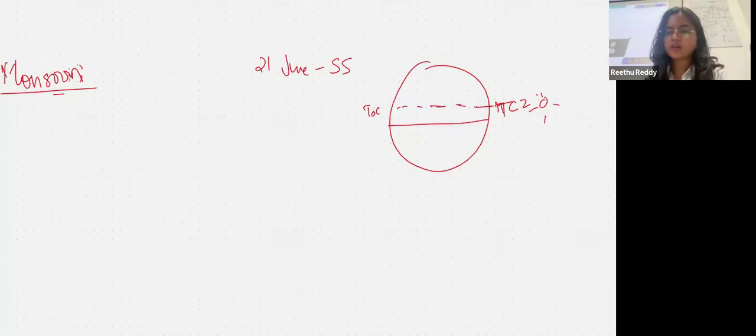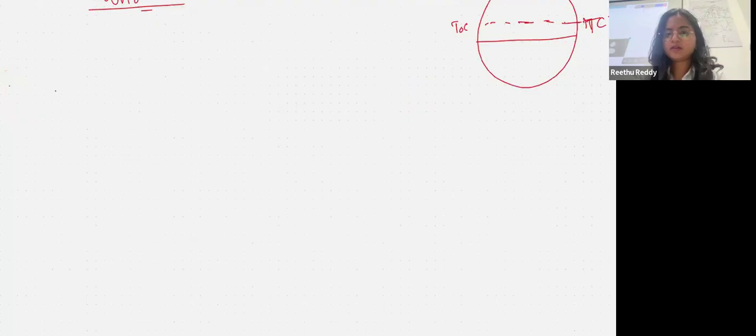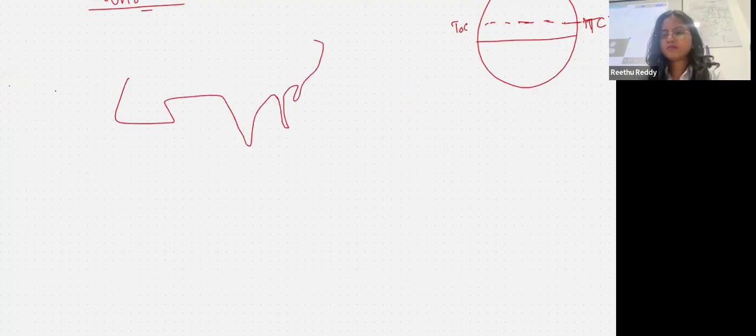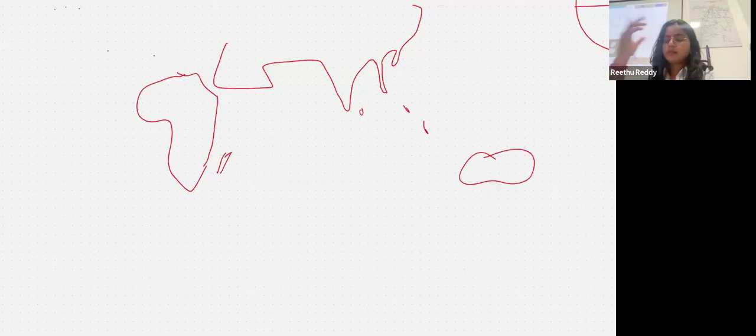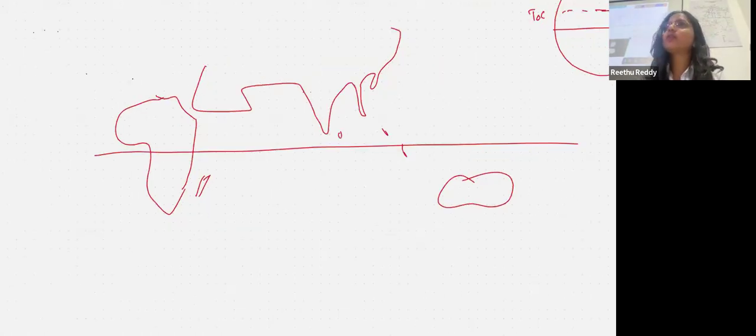Now, if you talk about the geography here, I'm going to try and draw the Indian subcontinent. We have the equator here. Okay. 23.5 is here. But there is something called the Tibetan plateau here.